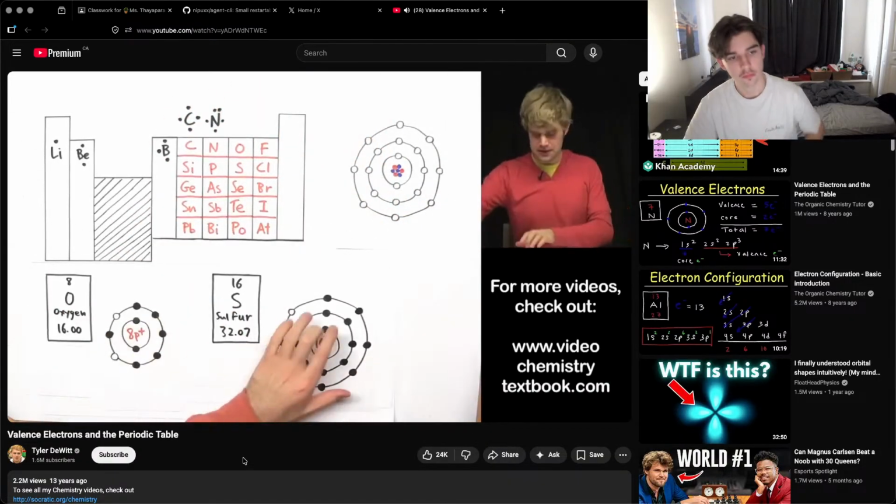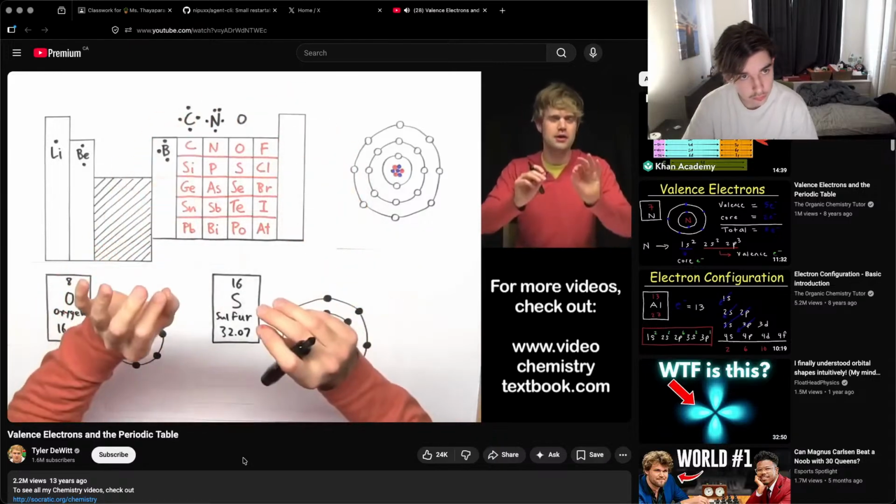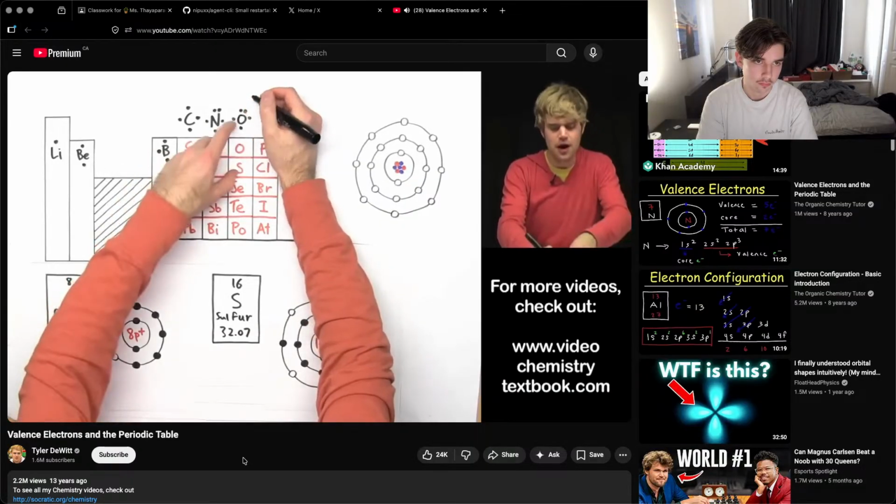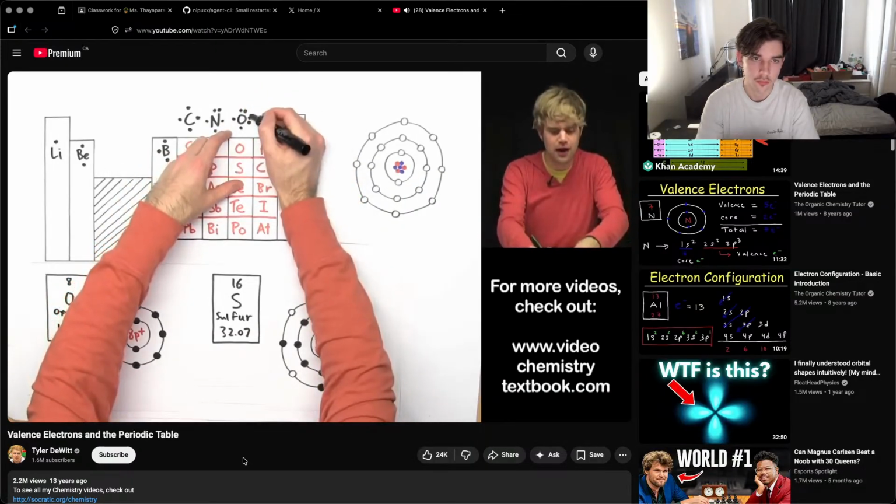Oxygen and sulfur each have, you can count them, 6 valence electrons. I'll take oxygen as an example. Now look what I do here for drawing the valence electrons because it gets a little bit tricky. Okay, 6 valence electrons for everything in this column. Oxygen is the example. Dots on the top, the bottom, the left, the right. Now we double up the one on the top and then we double up the one on the right. Then we double up on the bottom. So up, down, left, right, and then around clockwise.